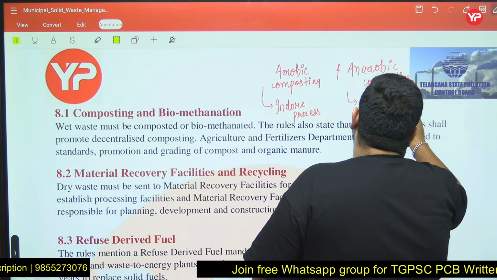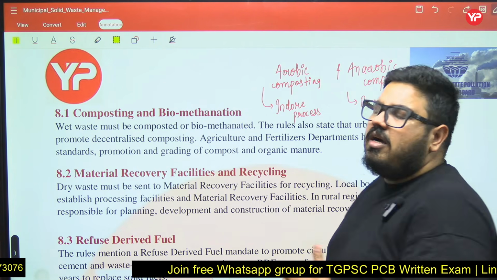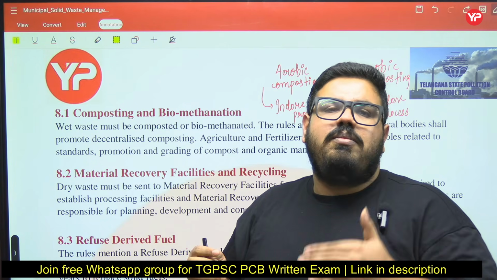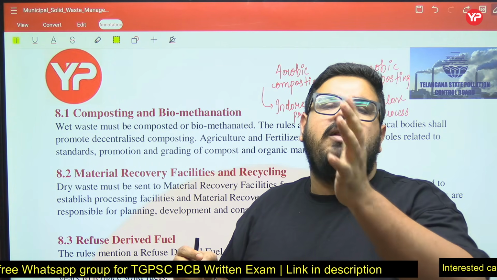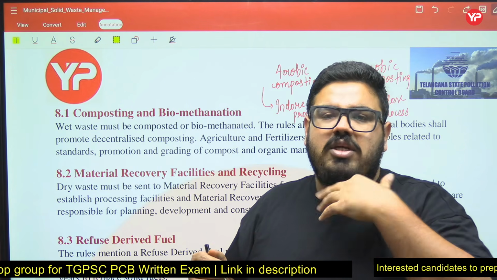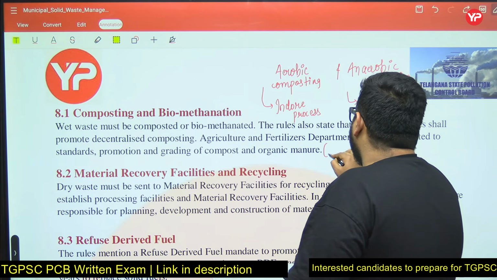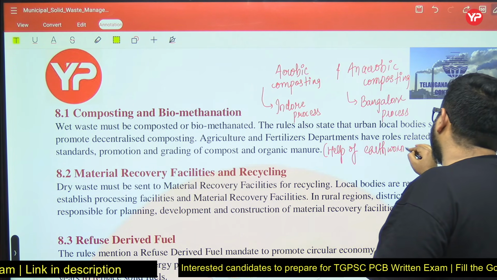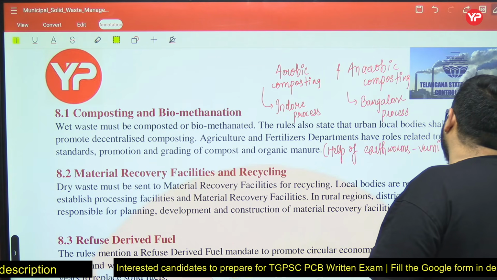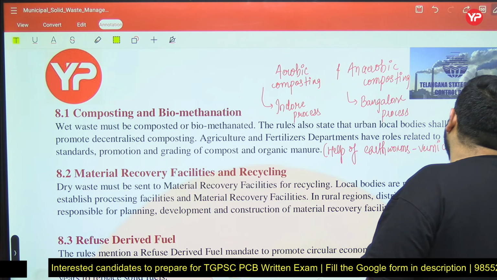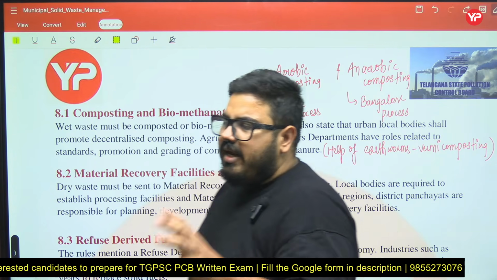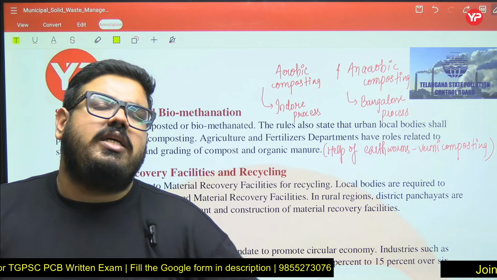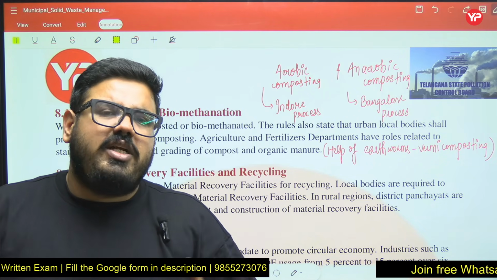So what is composting? Composting is the process of conversion of wet waste into organic manure or fertilizer with the help of different microorganisms, and if this is done with the help of earthworms, it is known as vermicomposting. Vermicomposting means earthworms will be present there and they will do the composting. Otherwise, your composting can be aerobic or anaerobic. If it is aerobic, it is the Indore process. If it is anaerobic, it is the Bangalore process.